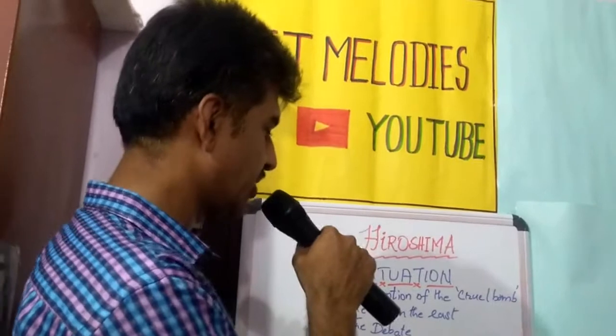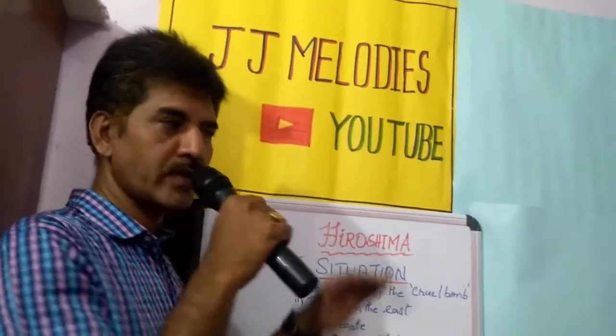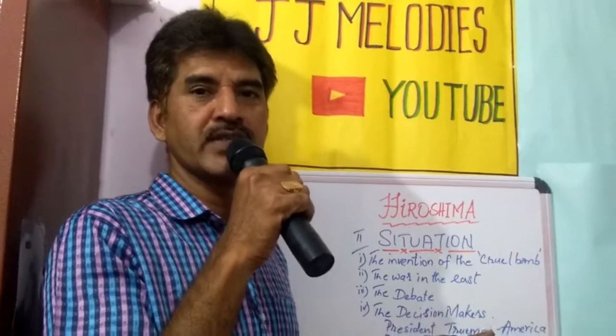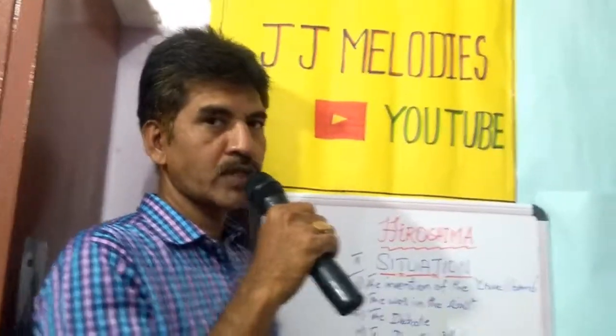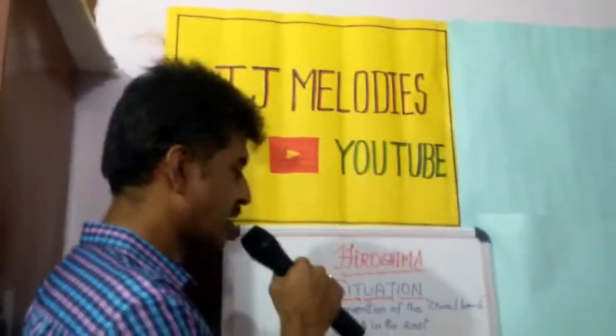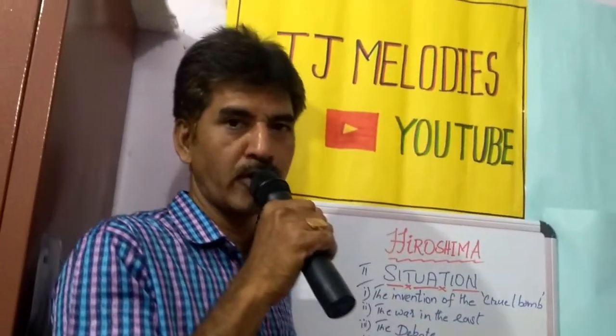These politicians were new to worldwide politics, and because China faced defeat at the hands of Japan, Chiang Kai-shek was motivating them to take revenge. And this is the situation that forced them to make the decision of dropping the bomb.